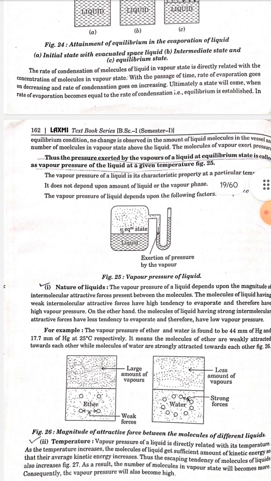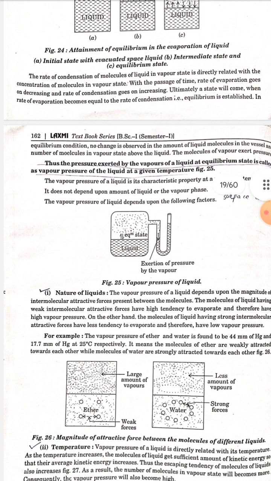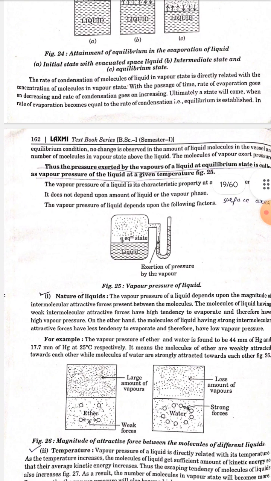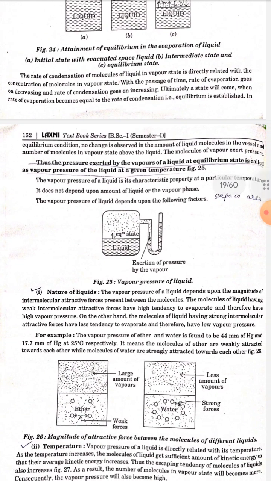The molecules of vapor exert pressure. Thus, the pressure exerted by the vapor of a liquid at equilibrium state is called the vapor pressure of the liquid at a given temperature. The vapor pressure of a liquid is its characteristic property at a particular temperature. It does not depend upon the amount of liquid or the vapor phase. The vapor pressure of a liquid depends upon the following factors.